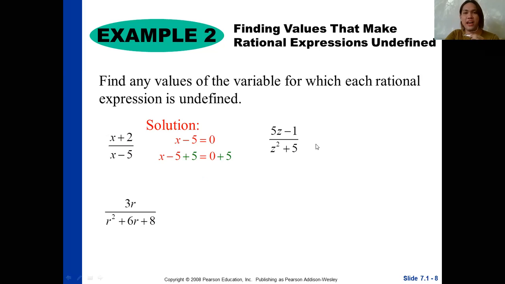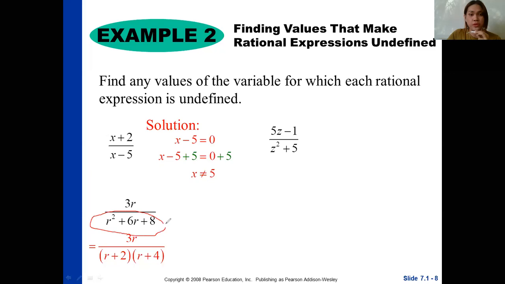The 5z minus 1 all over x squared plus 5. Okay, let's do the second one rather: the 3r over r squared plus 6r plus 8. So we have to rewrite the denominator in factored form so that it will be easier for us to equate the denominator to 0.